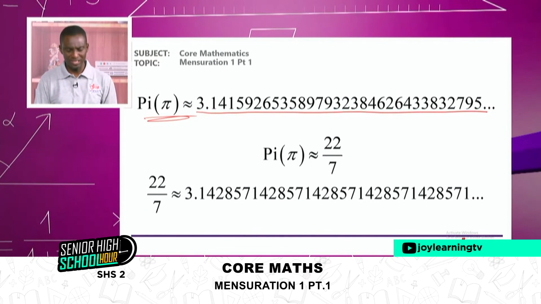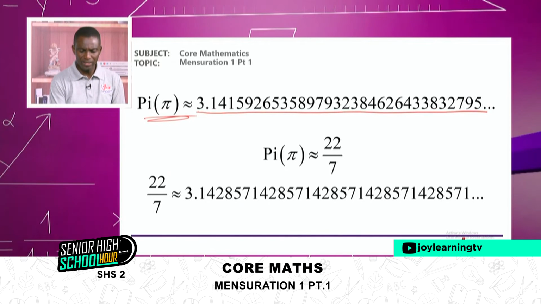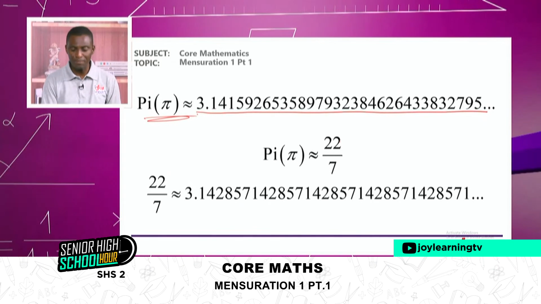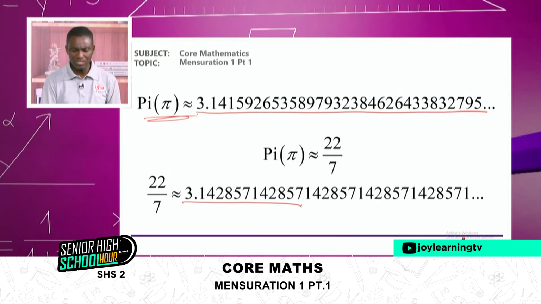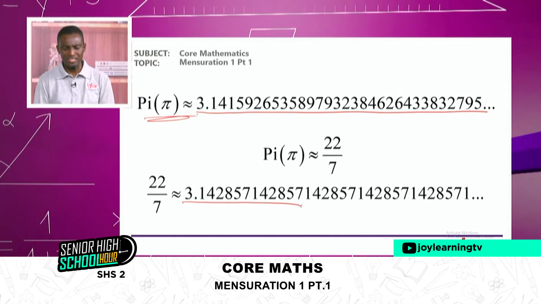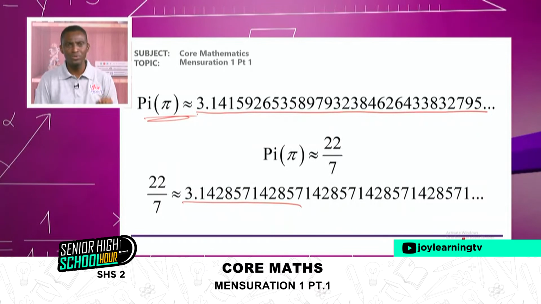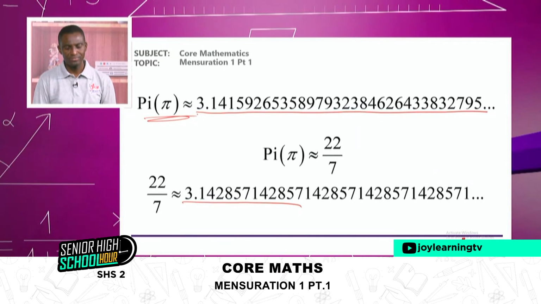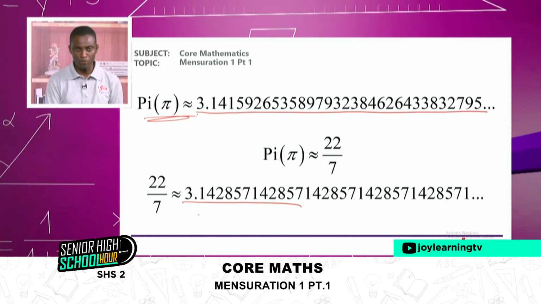Mathematicians realize also that anytime you pick 22 divided by 7, the result for the first 3-4 digits is similar to that of pi. Look at 22 over 7 from my computer.